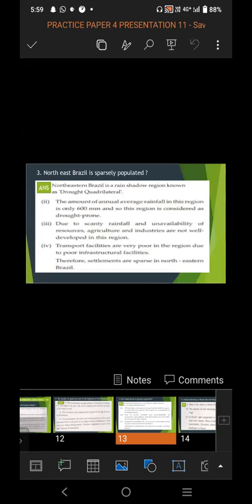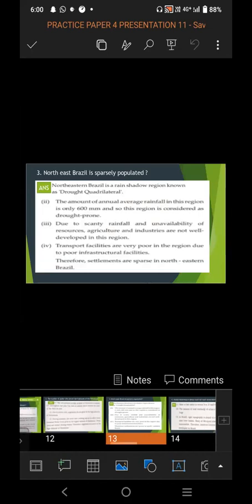Third give reason: Northeast Brazil is sparsely populated. Northeastern Brazil is a rain shadow region known as the drought quadrilateral. The annual rainfall in this region is only 600 mm, and so this region is considered drought prone. Due to scanty rainfall and unavailability of resources, agriculture and industries are not well developed in this region. Transport facilities are very poor due to poor infrastructure. Therefore, settlements are sparse in northeastern Brazil.